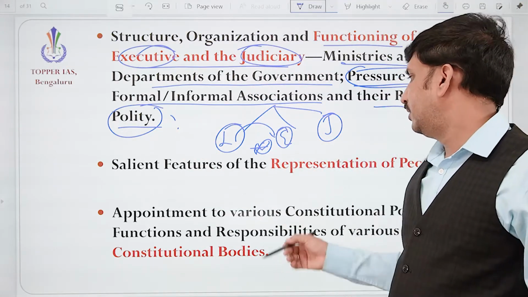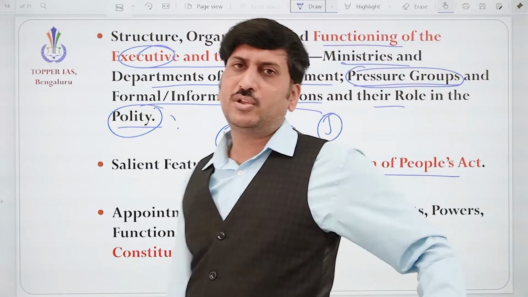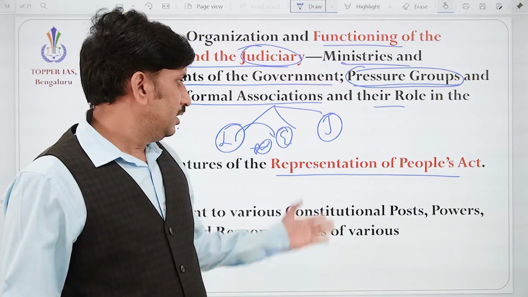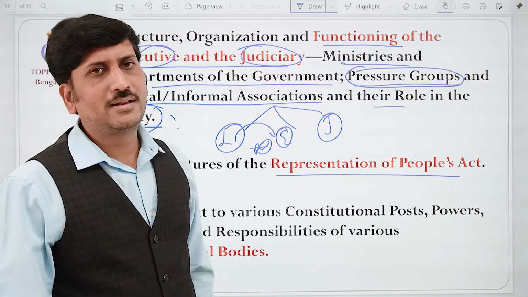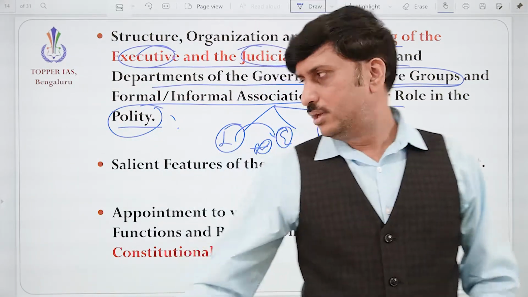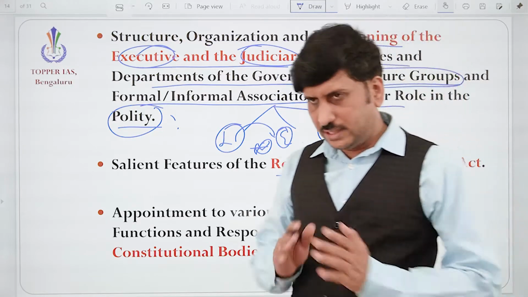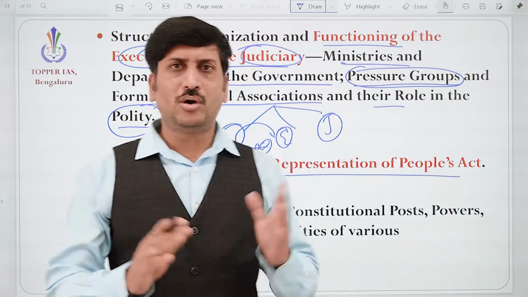Next, okay, that is the Representation of People Act. There are two acts. One is the Representation of People Act 1950, another is 1951. The salient features need to be studied because in the constitution, with respect to elections or with respect to conduct